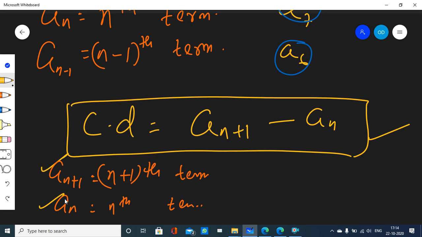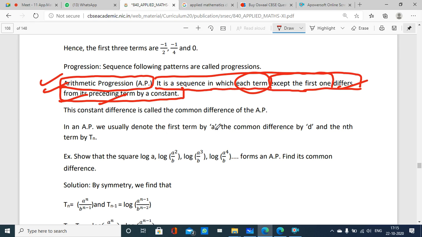A(n plus 1) comes after a(n), so a(n) is the previous term of a(n plus 1). So one term minus its previous term is the common difference. Absolutely correct. Everybody got it?